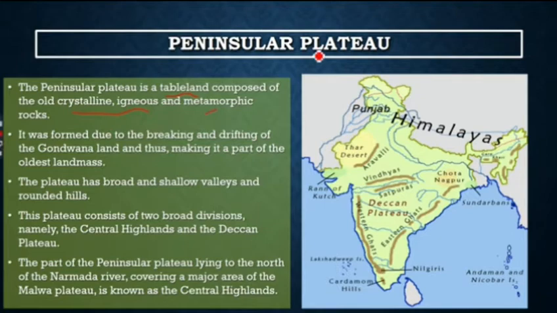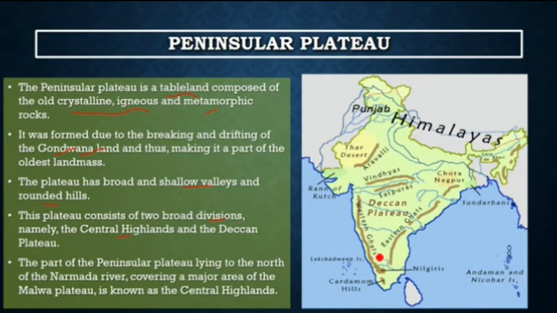It was formed due to the breaking and drifting of the Gondwana land, thus making it part of the oldest landmass. The plateau has broad and shallow valleys and rounded hills. The plateau consists of two broad divisions, the Central Highlands and Deccan Plateau.